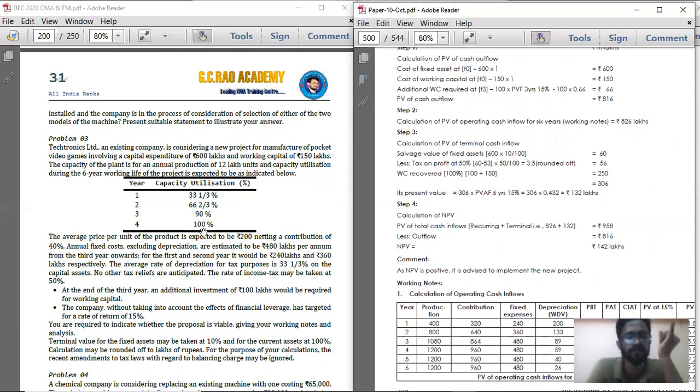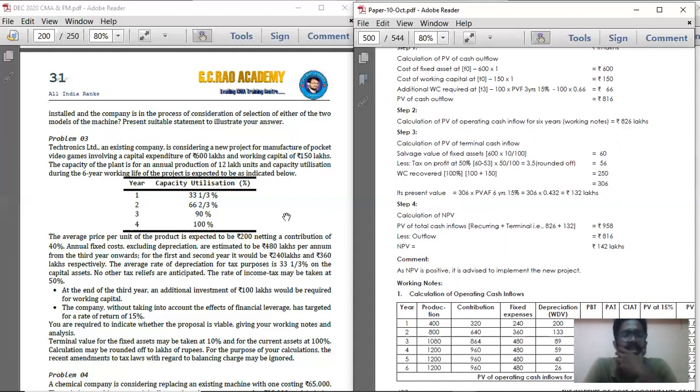You are going to get 10% of the fixed asset. 600 lakhs into 10%, 60 lakhs. So what is the present value factor at the rate of 15% for sixth year? So 15% for sixth year is 3.5. Once again, salvage value 600 into 10%, you are getting 60. There is tax on profit of 50%.